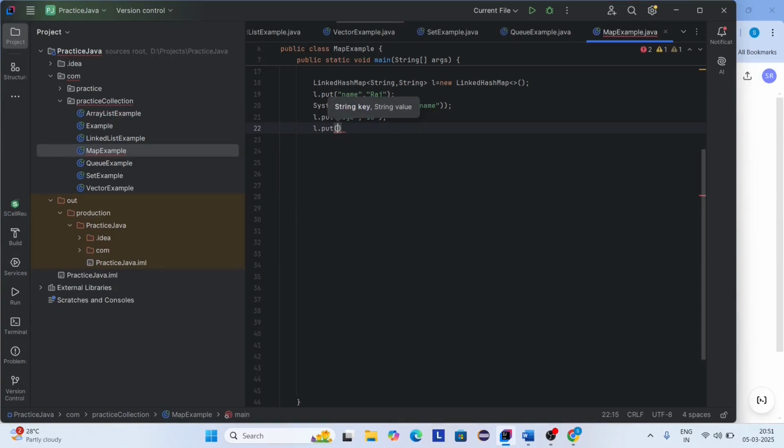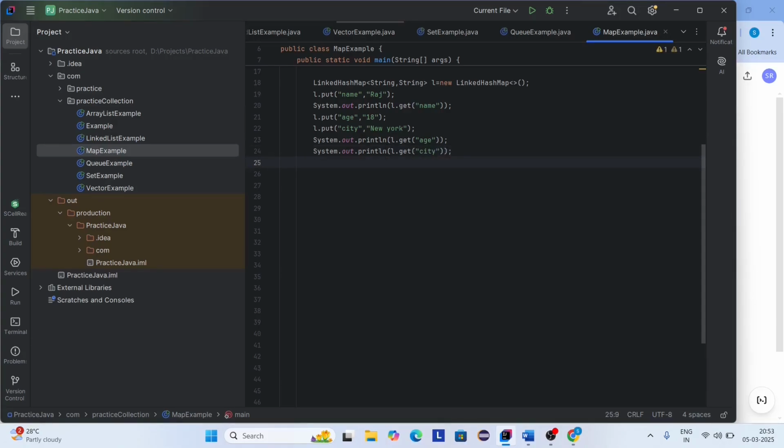So here key is city, value is New York. Okay. Now I'm printing the key and value pairs. Now I'm printing the age key and value pair. So here I'm giving the key name as age. Again I want to print city key value pair. So here I change the name as city.